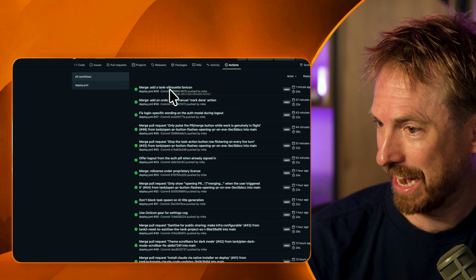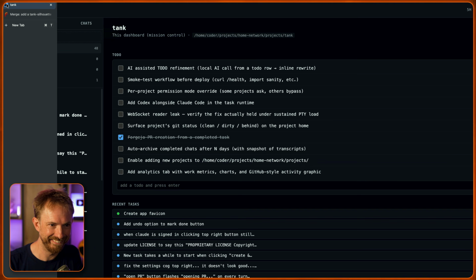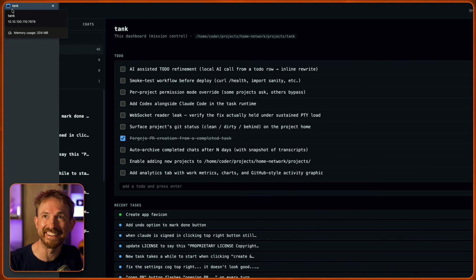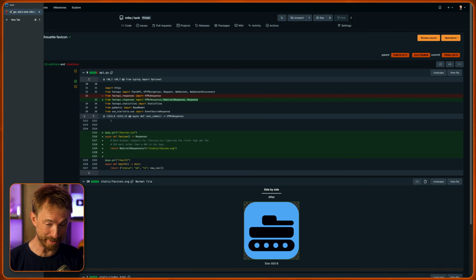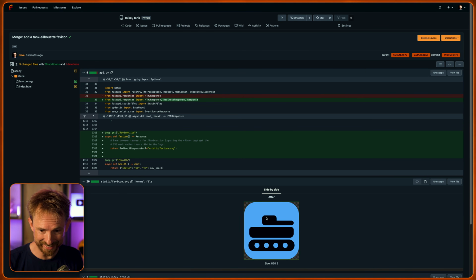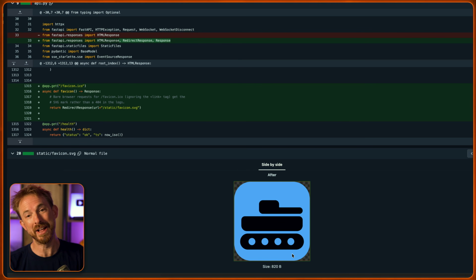Now, some of you may be asking, why have I called this overpowered dashboard for Claude Code interactive use Tank? Well, if you know, you know. Okay, looking over here, looks like my Tank silhouette icon has been added and deployed, so let's check. Let's do a hard refresh, and oh, look at that. We've actually got a tank icon now up there. That actually looks really neat. That was designed by Claude Code. And over here in the Git repo, yes, we've got a beautiful tank icon.